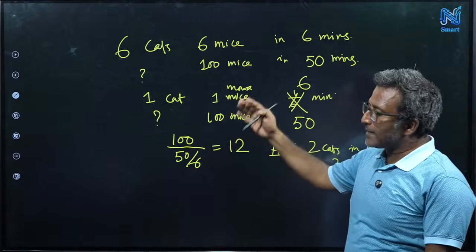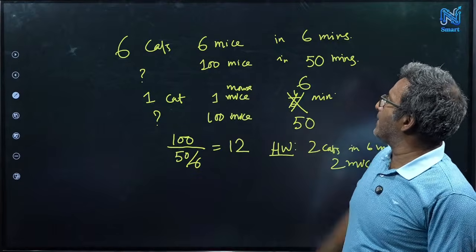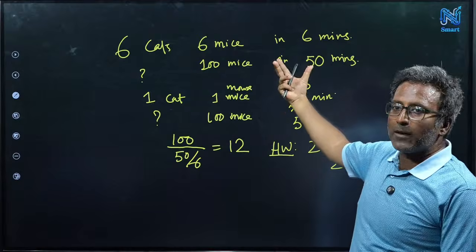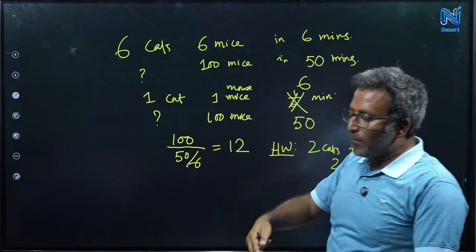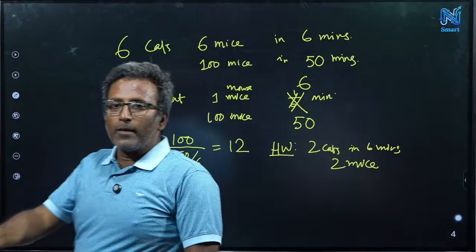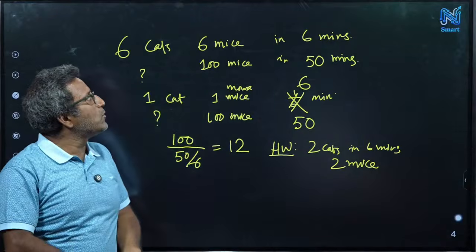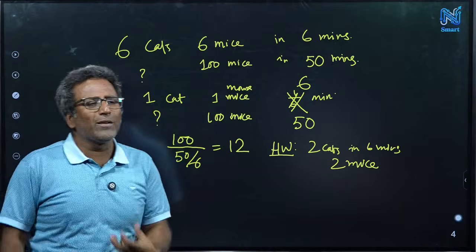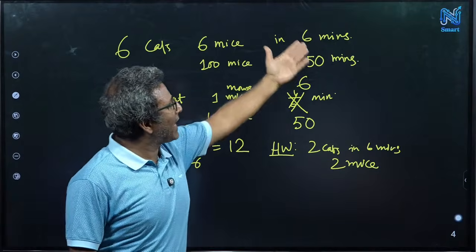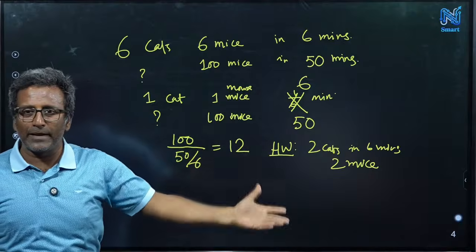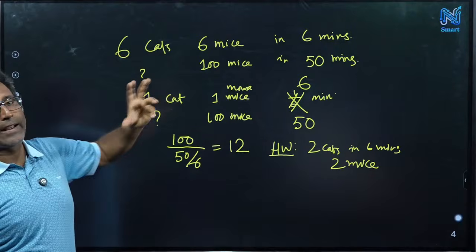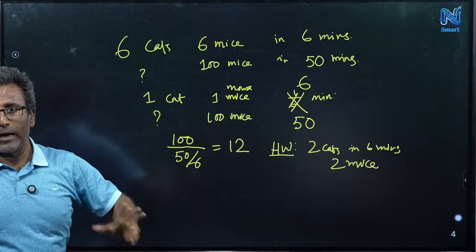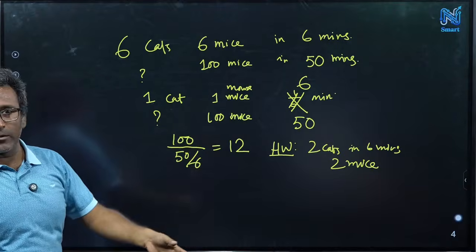So that is the nice thing about this problem. We usually go by simple one cat, one mouse in how many minutes, but that may not always be integers. But minutes are okay, I can keep 1 by something minute. But cats, it cannot be 1 by 2 cat. It can be 1 by 4 of a cat, or it can be 1 by 2 mouse.